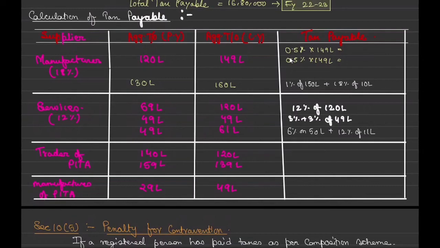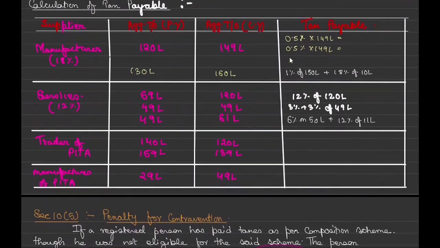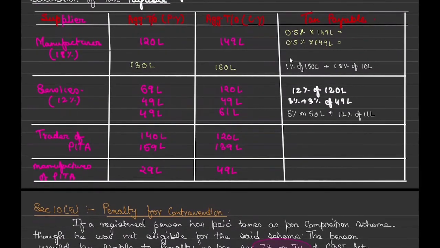If you have got this table, then there is no scenario which will stop you. Correct. Okay, now it is written trader of pita and manufacturer of pita. So we know trader is allowed, and in pita all the four items were goods only. So for goods, the limit is 150 lakh. So 140, he is eligible. 120, he is still eligible. So what will be the tax? 1% on the turnover, 1% on 120 lakhs.